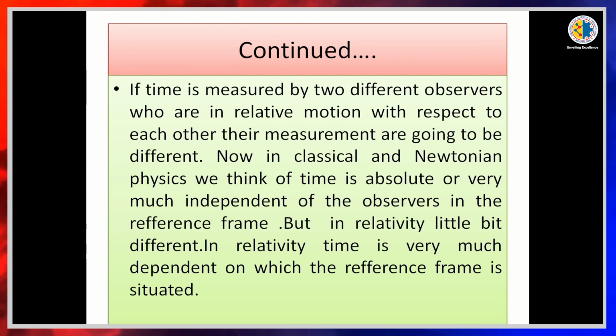Now, in classical and Newtonian physics, we think of time as absolute, or very much independent of the observer in the reference frame, but in relativity it is a little bit different. In relativity, time is very much dependent on which reference frame the observer is situated in. So, in time dilation, the time measurement with respect to the moving frame is larger than the time difference with respect to the rest frame. So, we get that delta t dash is equal to delta t divided by root over 1 minus v square by c square. So, different observers get different times, according to this consequence of the Lorentz transformation.